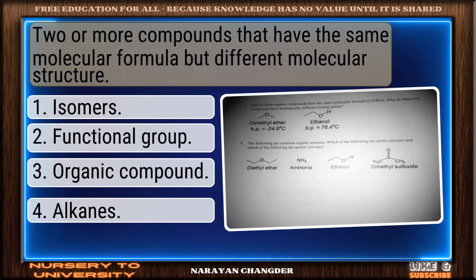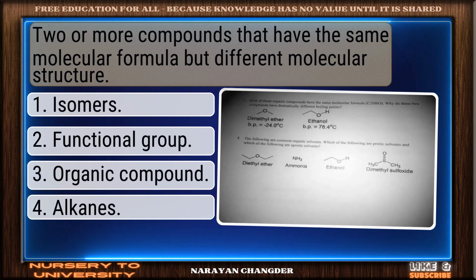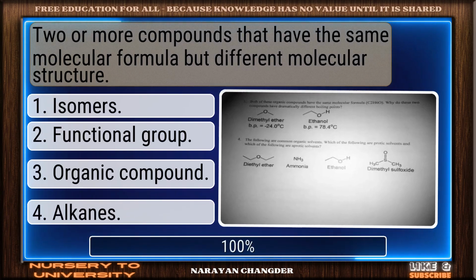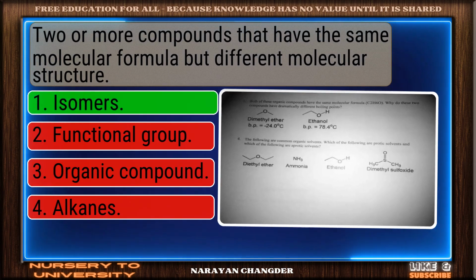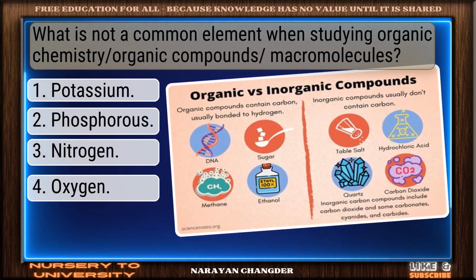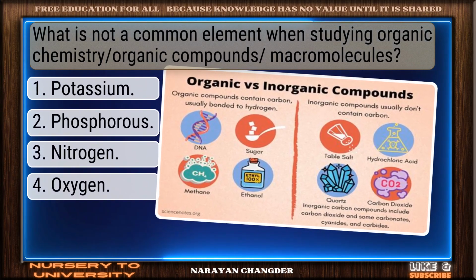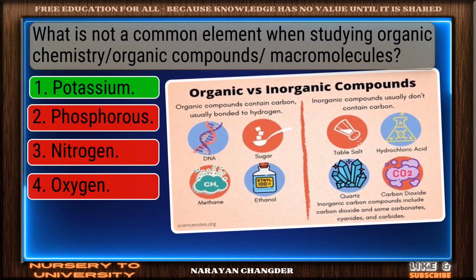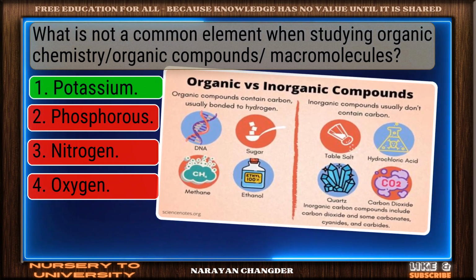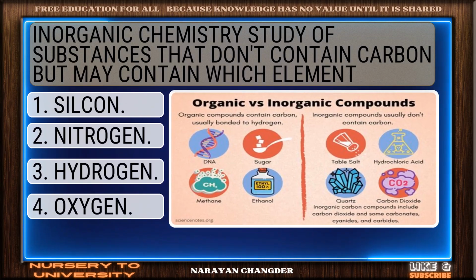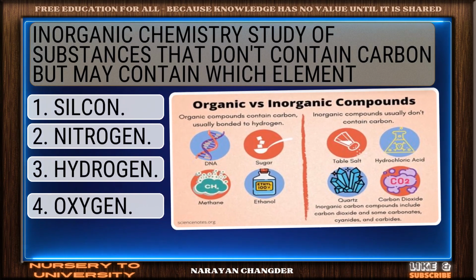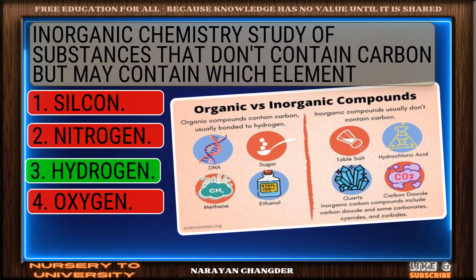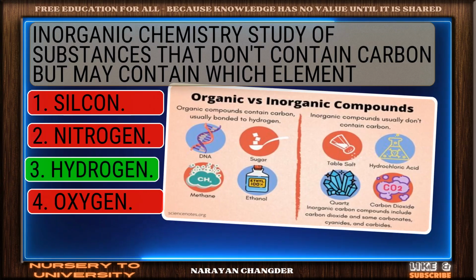Two or more compounds that have the same molecular formula but different molecular structure. Nice work. You chose isomers and it is correct. What is not a common element when studying organic chemistry, organic compounds, macromolecules? Nicely done. Potassium is a solid answer. Inorganic chemistry is the study of substances that don't contain carbon but may contain which element? Solid response. Hydrogen is a valid choice.